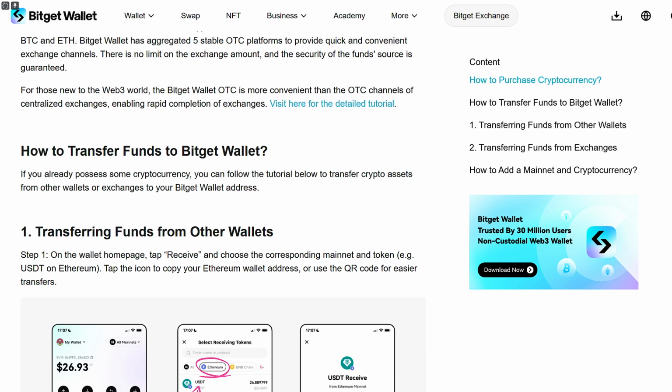Hi everyone and welcome. Today we are about to be discussing how to move funds from Bitget wallet to Bitget exchange. So without any further ado, let's just dive right in.